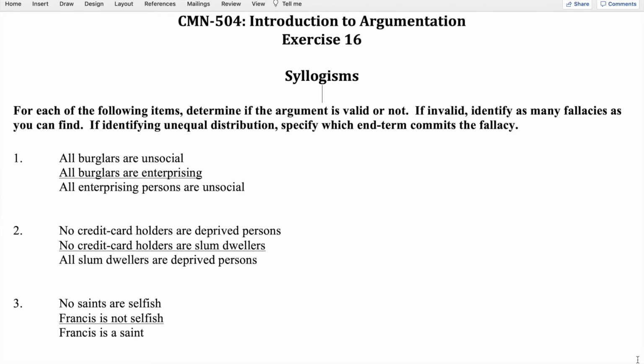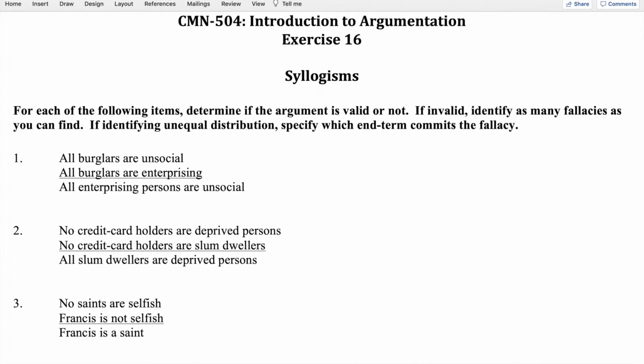So number one: all burglars are unsocial, all burglars are enterprising, all enterprising persons are unsocial. Again, the first thing we do when we test a syllogism is first of all mark or identify the type of statements that make up the two premises and the conclusion. In this case, we note that we have all universal affirmative statements. We then want to go through the syllogism and determine which of the terms, if any, are distributed terms.